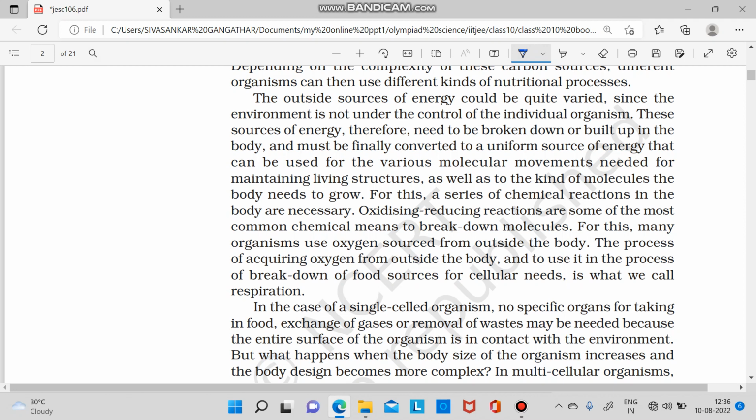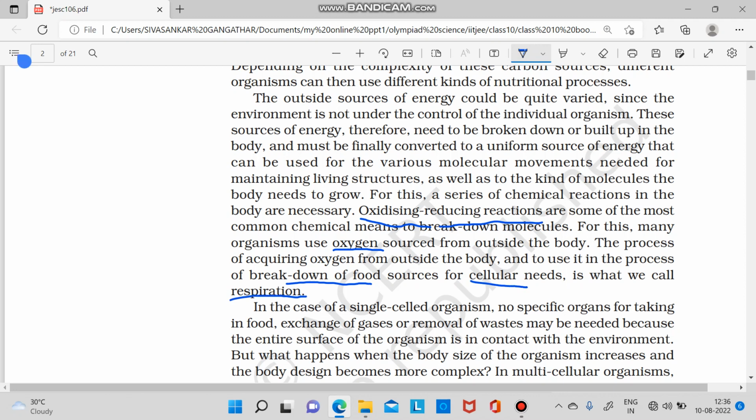For this, a series of chemical reactions in the body is necessary. So, oxidizing and reducing reactions are taking place. Oxidizing reactions and reducing reactions are some of the common chemical means to break down molecules. For this, many organisms use oxygen. For breakdown, oxygen is used. The process of acquiring oxygen from outside the body to perform this breakdown of food for the cellular needs is called respiration.